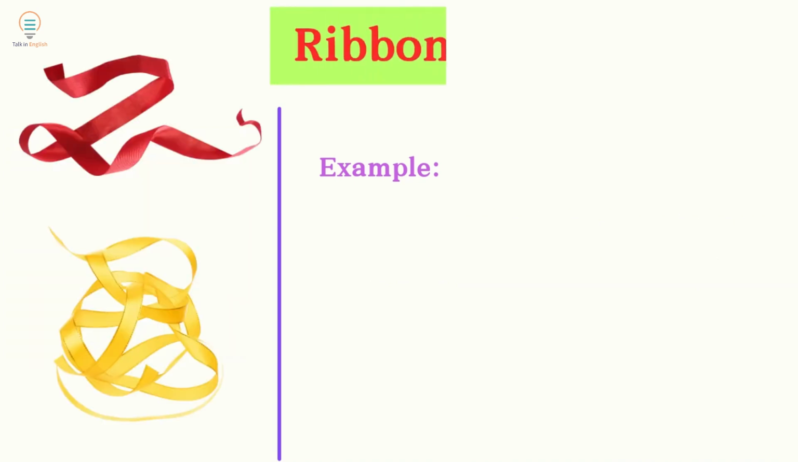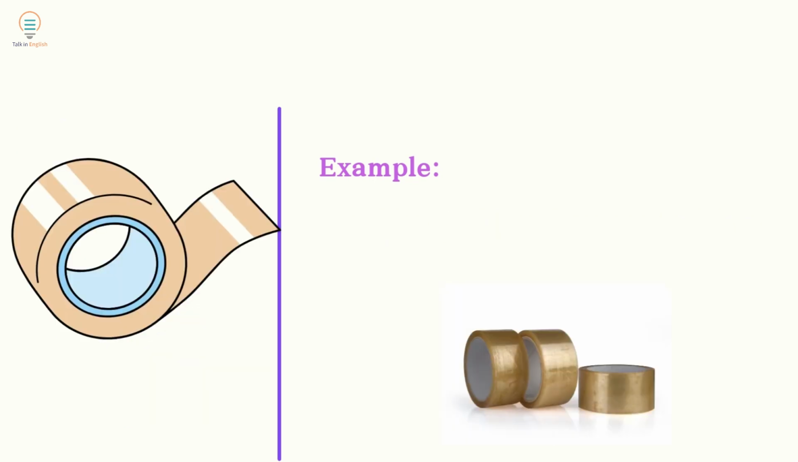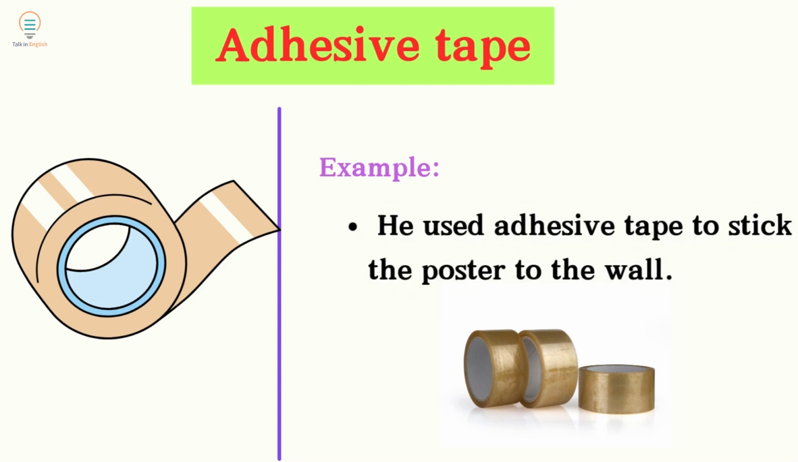Ribbon. Example: she tied the bouquet with a satin ribbon. Adhesive tape. Example: he used adhesive tape to stick the poster to the wall.